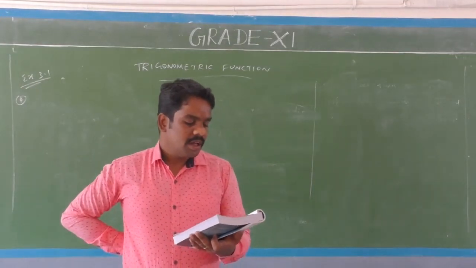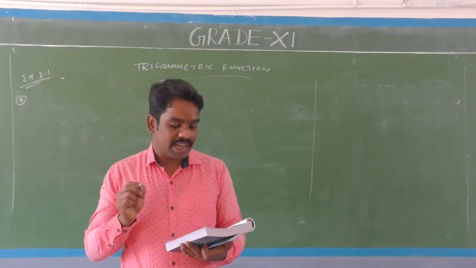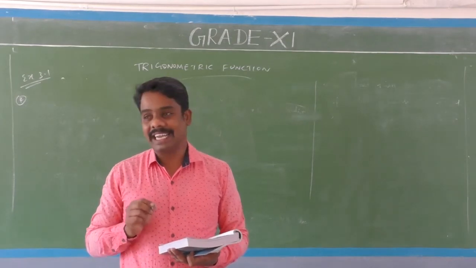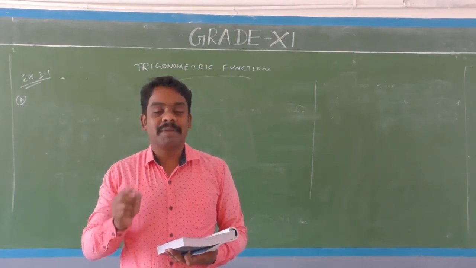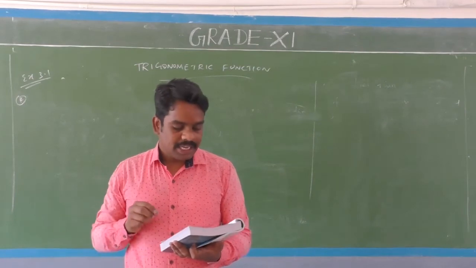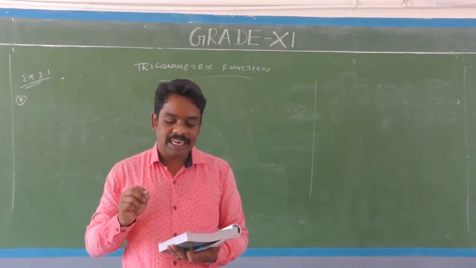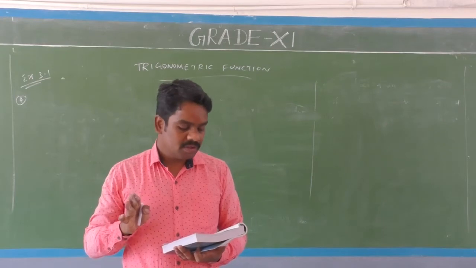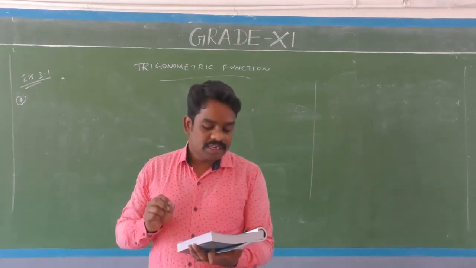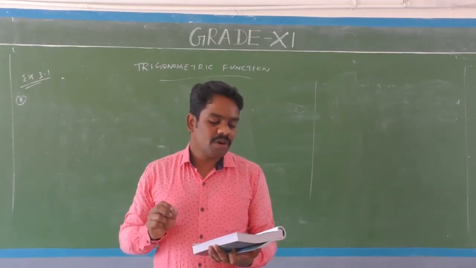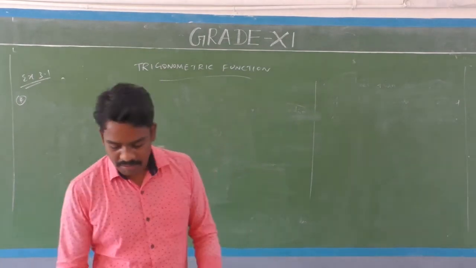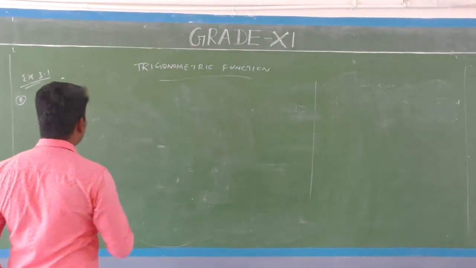Again, the question: find the degree measure of the angle, that is theta in degree measure, subtended at the center of a circle of radius 100 centimeter by an arc of length 22 centimeter.